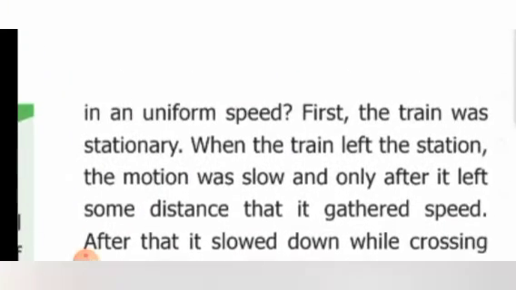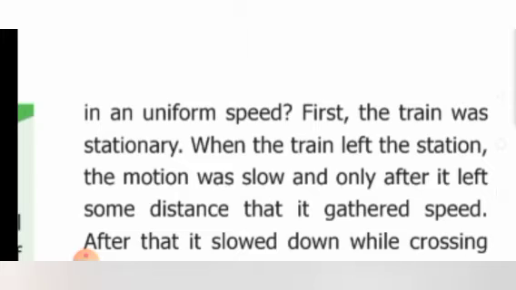Did the train travel at a uniform speed? First, the train was stationary. When the train left the station, the motion was slow, and only after it covered some distance did it gather speed. You have watched how a train moves, haven't you? Have you ever traveled in a train?